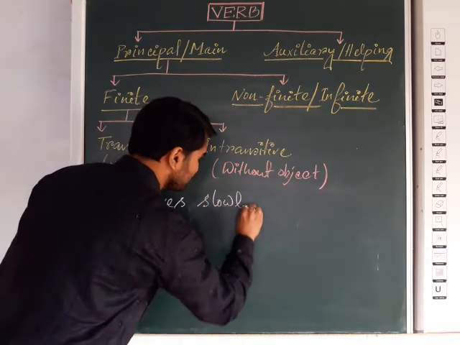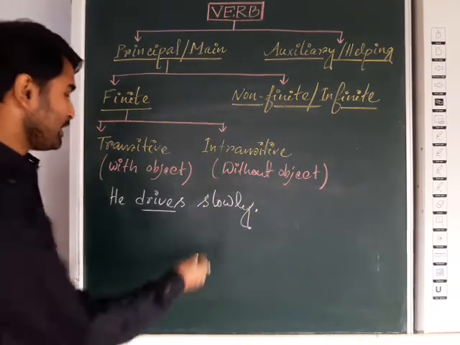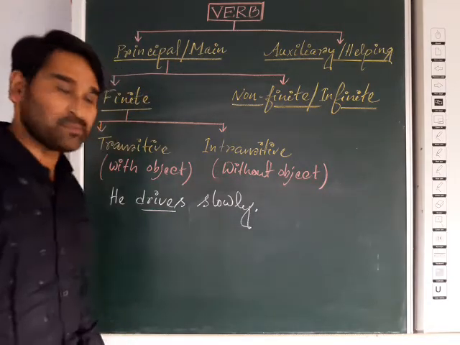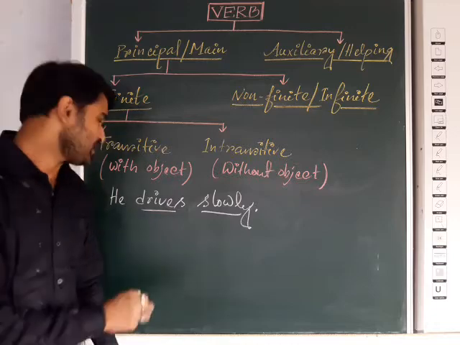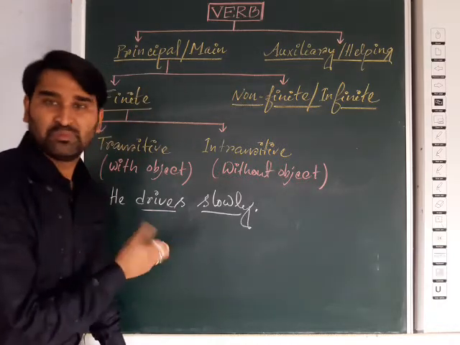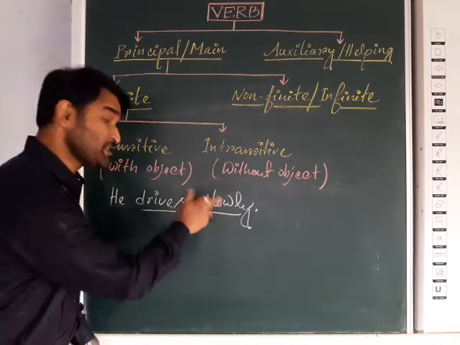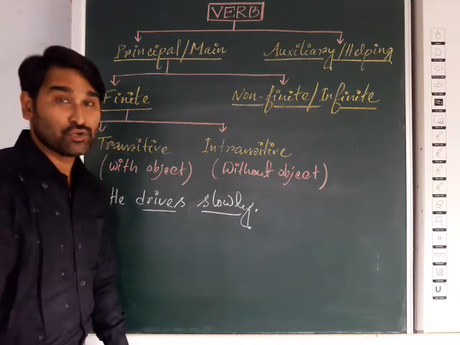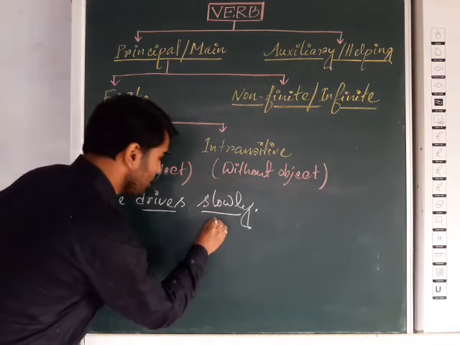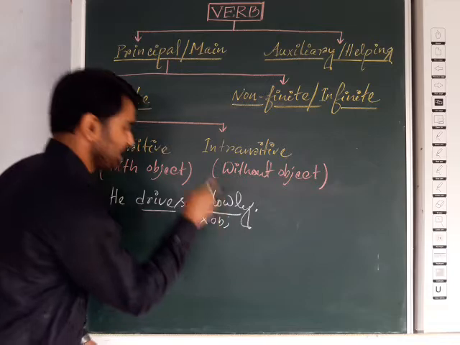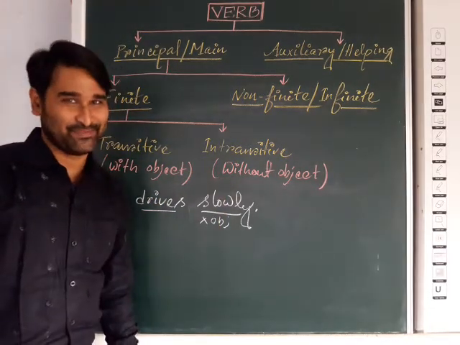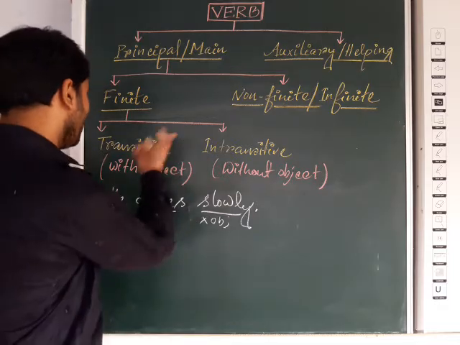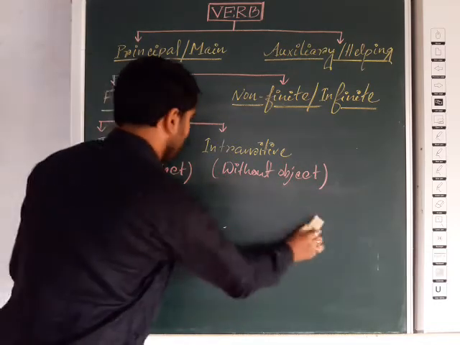He drives slowly. Now I have removed that object. He drives what? No answer. He drives whom? No answer. He drives how? Then the answer slowly will come. So actually it is not the object. So here the verb drive is intransitive. Okay, so it is clear.